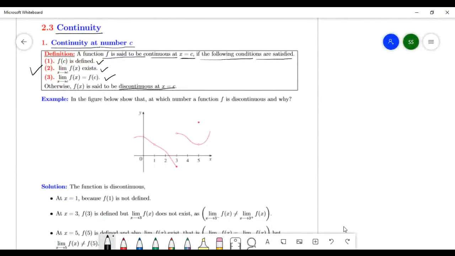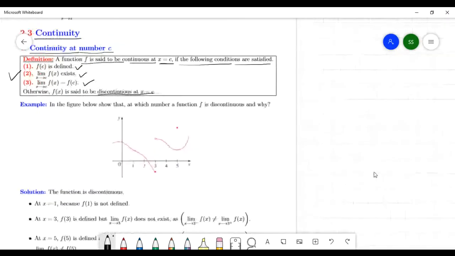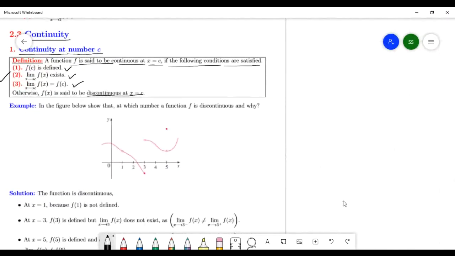Right. Now look over here. What is the condition? Number one. What do you mean by continuity? See the definition.